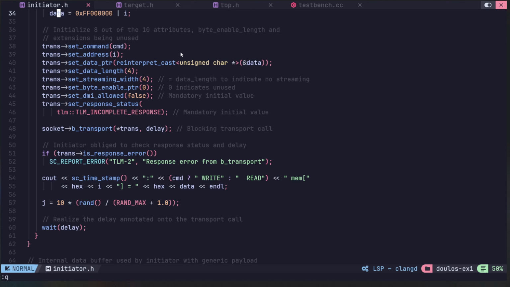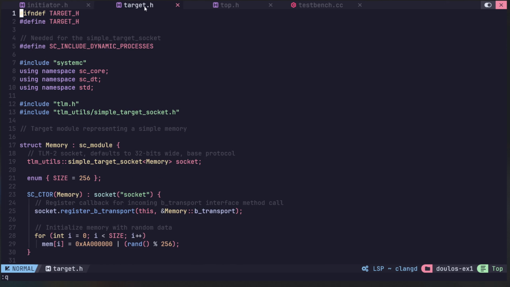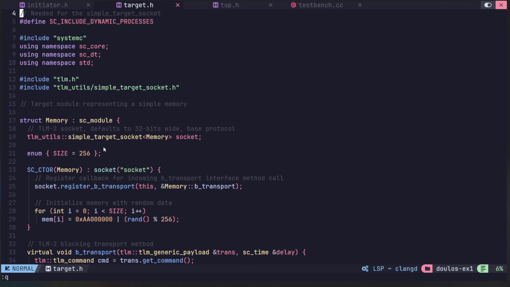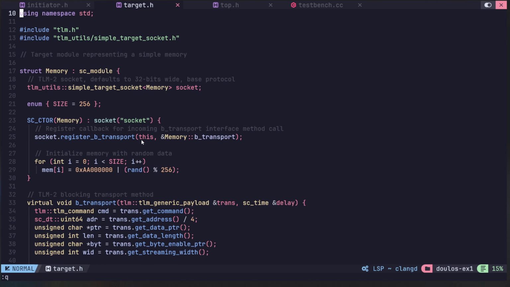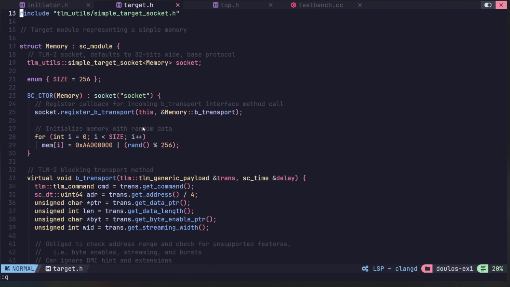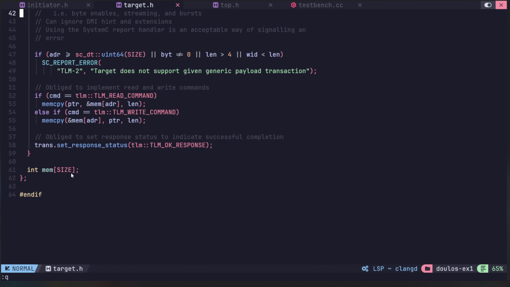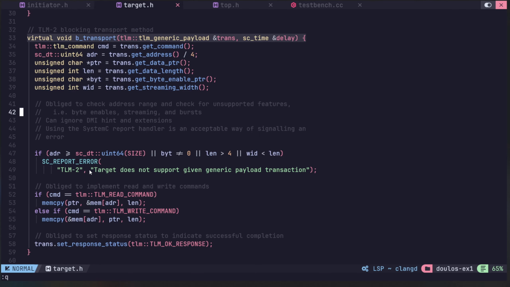Moving on to the next file, which is the target.h header file. This header file includes the struct for the target. In this case, the target is a memory, which also has a socket because it needs to receive transactions from the initiator. In its constructor, we have initialized the memory size in a for loop. The memory is an array of size 256. It's defined here.